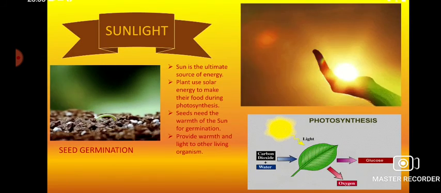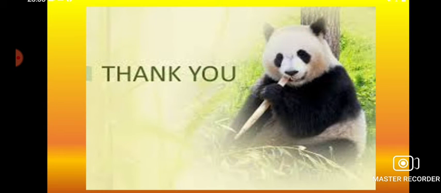So here we have seen how we are dependent on these abiotic factors. We have learned in terms of breathing air, in terms of water, in terms of sunlight, in terms of soil, how very much we are dependent on these abiotic factors of the environment.